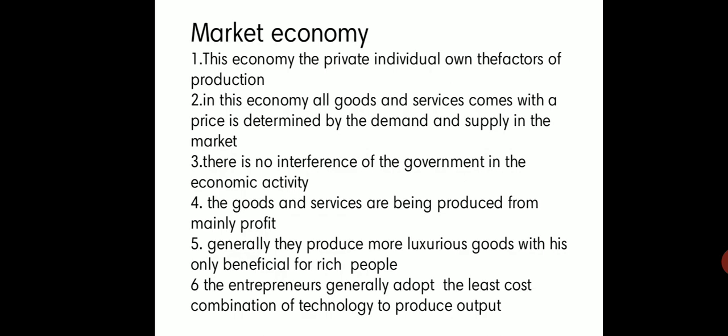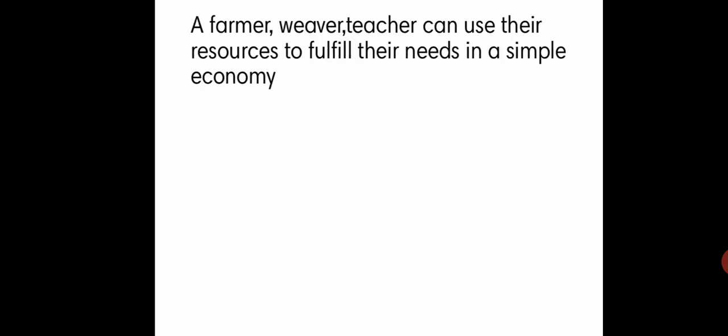In this economy, all goods and services are produced according to price, by the demand and supply in the market. The government has no interference in economic activity. This is a main point: the government does not interfere. Goods and services are produced only for profit. Generally, they produce luxurious goods for the benefit of the rich people. Entrepreneurs generally adopt the least-cost combination of technology in order to produce output. Output is nothing but the final goods which are produced for final consumption.